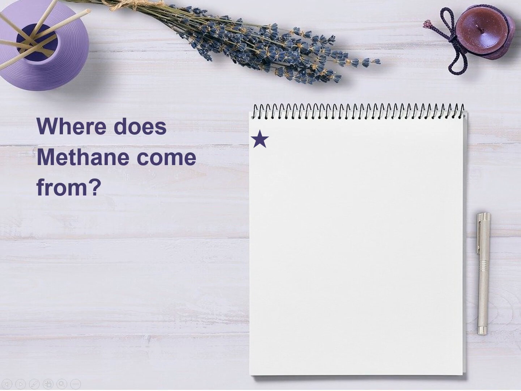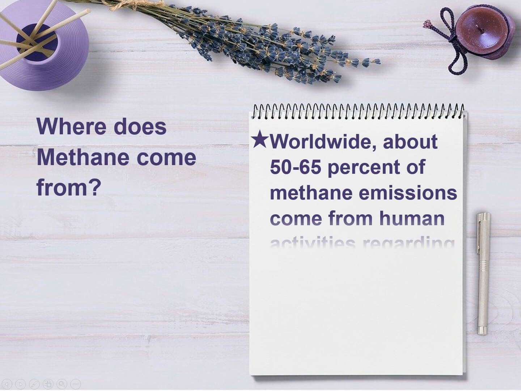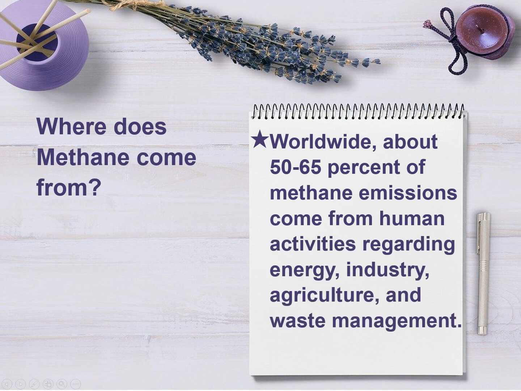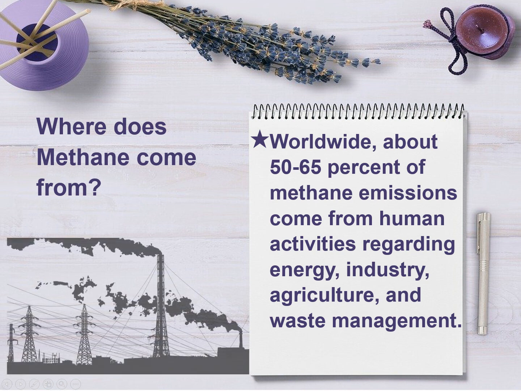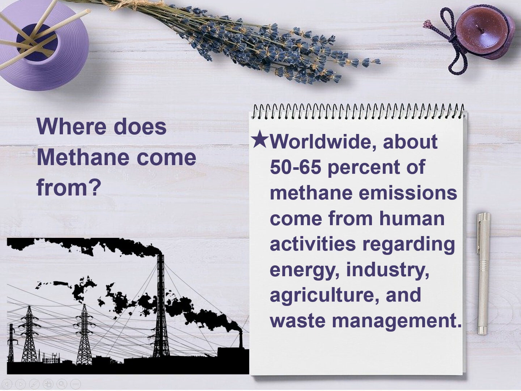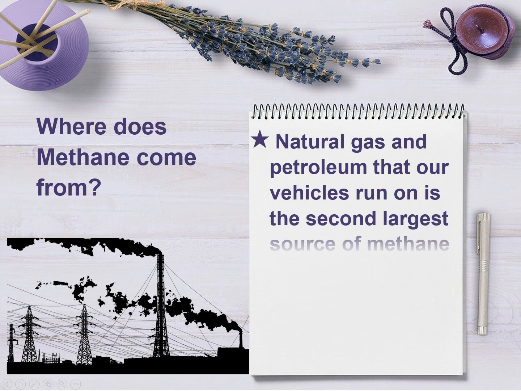Where does methane come from? Worldwide, about 50 to 65% of methane emissions come from human activities regarding energy, industry, agriculture, and waste management. Natural gas and petroleum that our vehicles run on is the second largest source of methane emission.